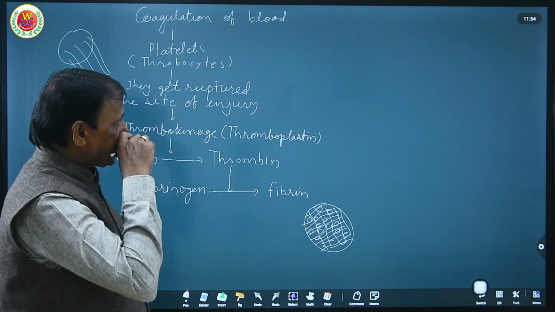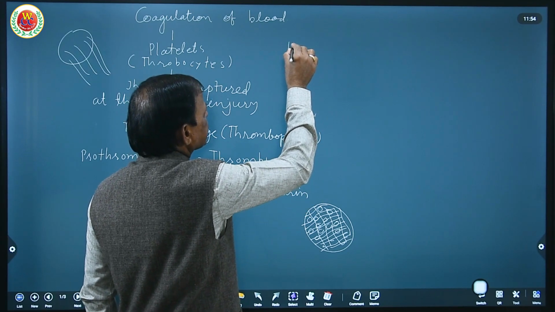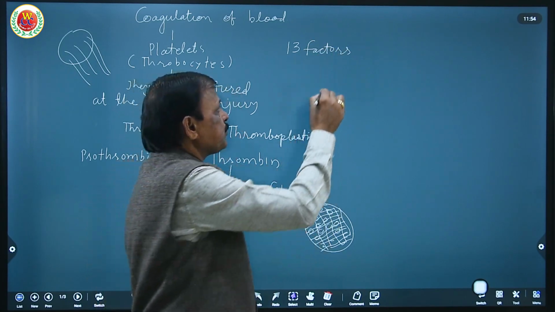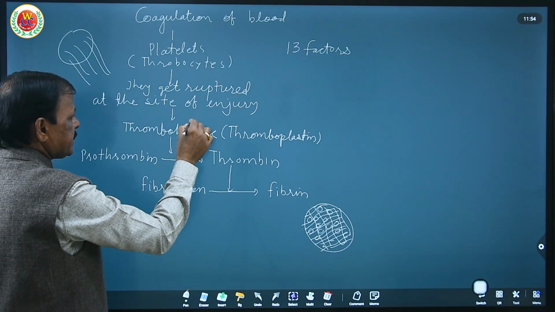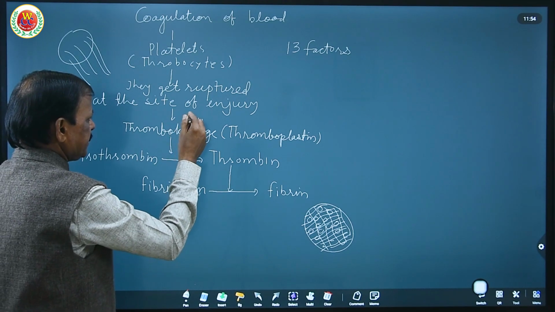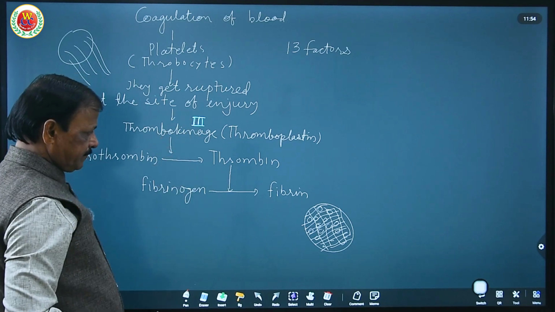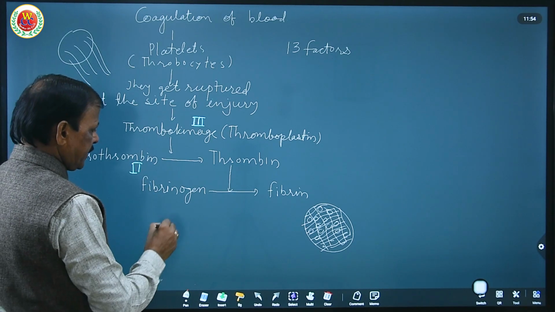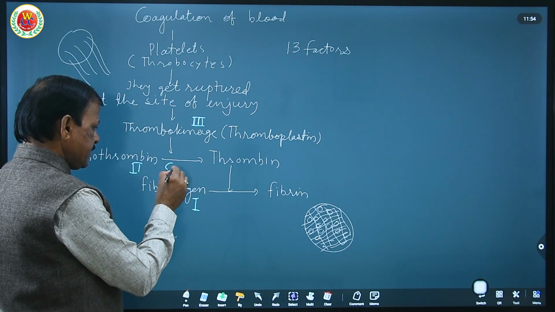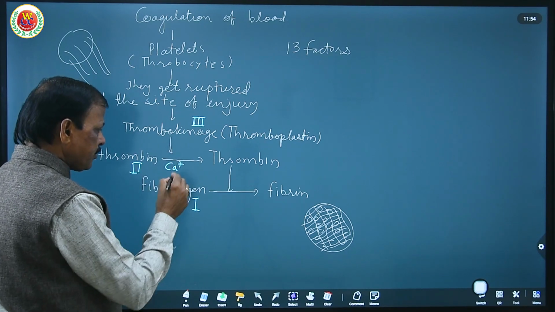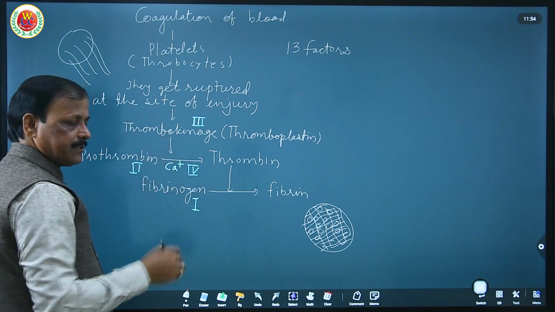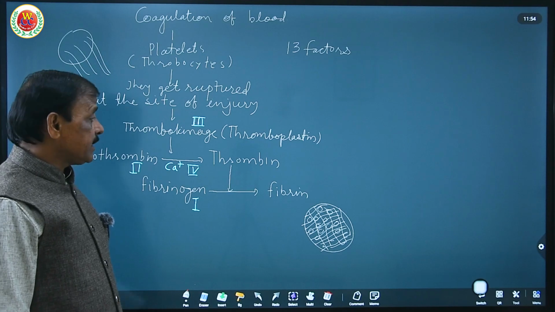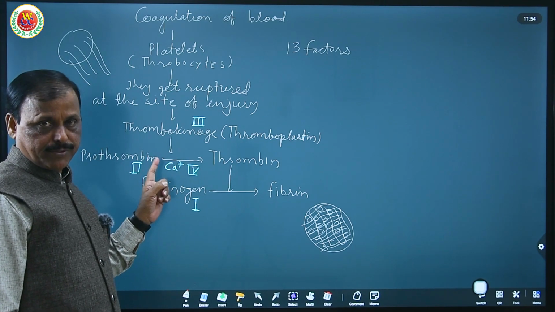So these are the factors. A total of 13 factors are involved in the process of blood coagulation. Out of that, thrombokinase is the third factor, prothrombin is the second factor and fibrinogen is the first factor. Calcium acts as a cofactor along with thrombokinase, and it is the fourth factor. So this has to be remembered. Out of the 13 factors, the 4 I have mentioned are required for the process of coagulation.